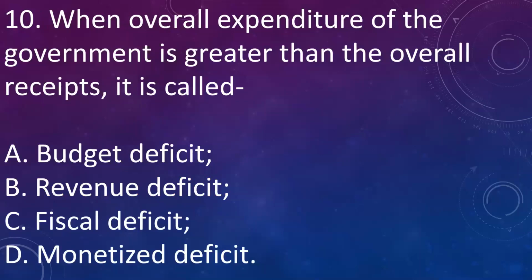Next question. When overall expenditure of government is greater than overall receipt, it is called A. Budget deficit, B. Revenue deficit, C. Fiscal deficit, D. Monetized deficit. Answer is A. Budget deficit. That is, overall expenditure is greater than overall receipts.